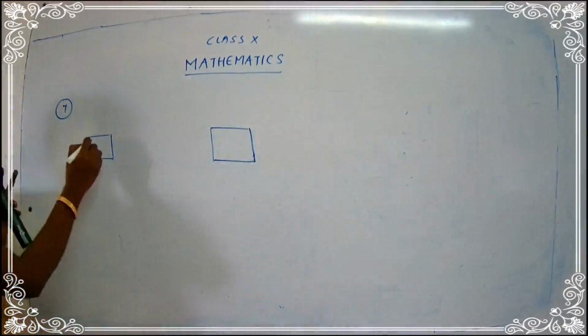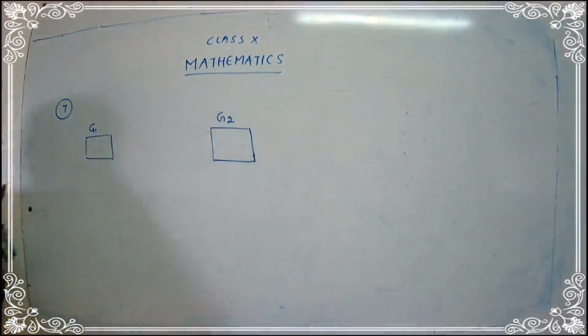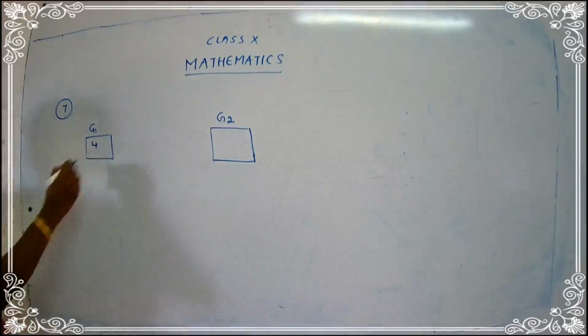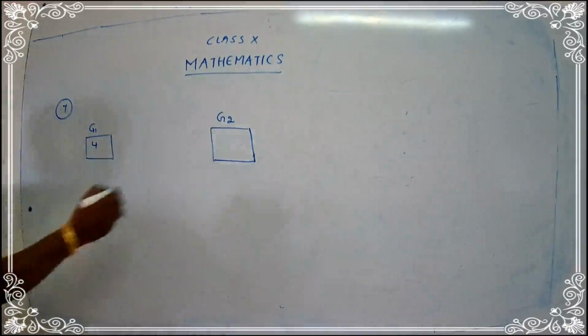Okay, let's consider this is gallery 1. I'll put this as G1 and I'll take this as G2, that is gallery 2. Okay. Now there are some group of people. So some number of people are there. In the first gallery, a group of 4 singers were singing. So how many people are there in first gallery? 4 singers. Okay, I'll just put here 4. Now, in the second gallery, 9 singers were singing. How many people were singing? 9. So, see the condition children.